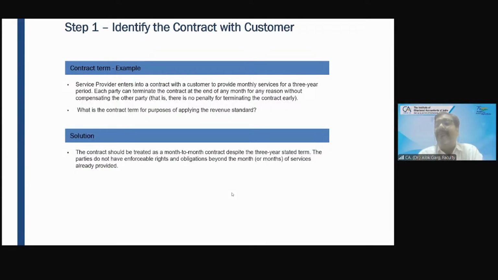So contract term is important. But for example, I have received 10,000 rupees and I told Naman that the obligated period is 3 months. I will not stop you for 3 months, and I will entertain you whenever you come.